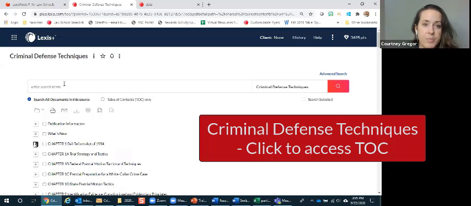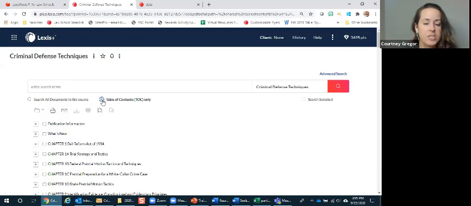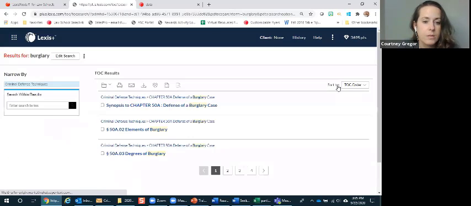You can also search up here across all of the different chapters. But one thing that's particularly helpful, I find, is to search just across the table of contents. This is just searching the table of content titles for whatever you're looking for. So specifically when you're looking for something like a crime, it's a little more broad, you could type in burglary, and just search within the table of contents titles of this criminal defense techniques manual. And then it will pull back just specifically those sections.